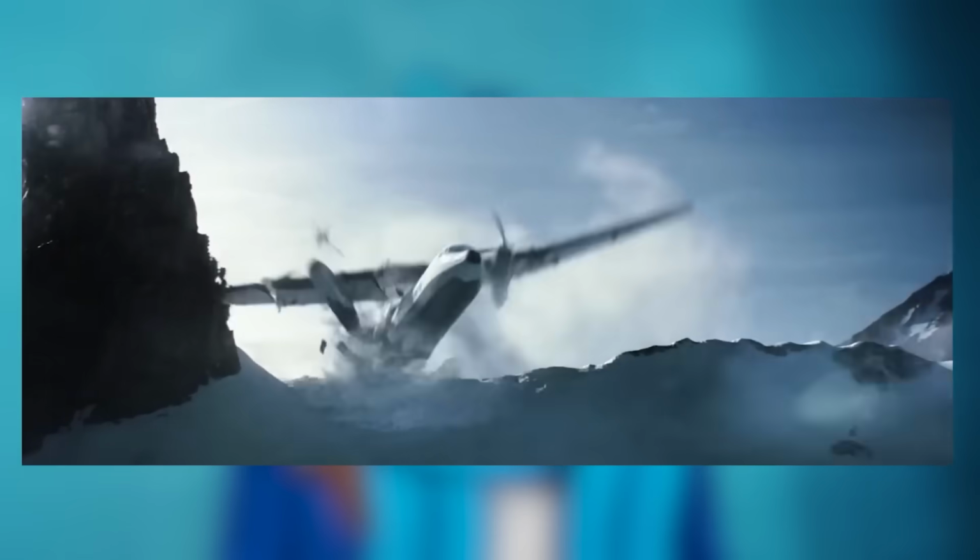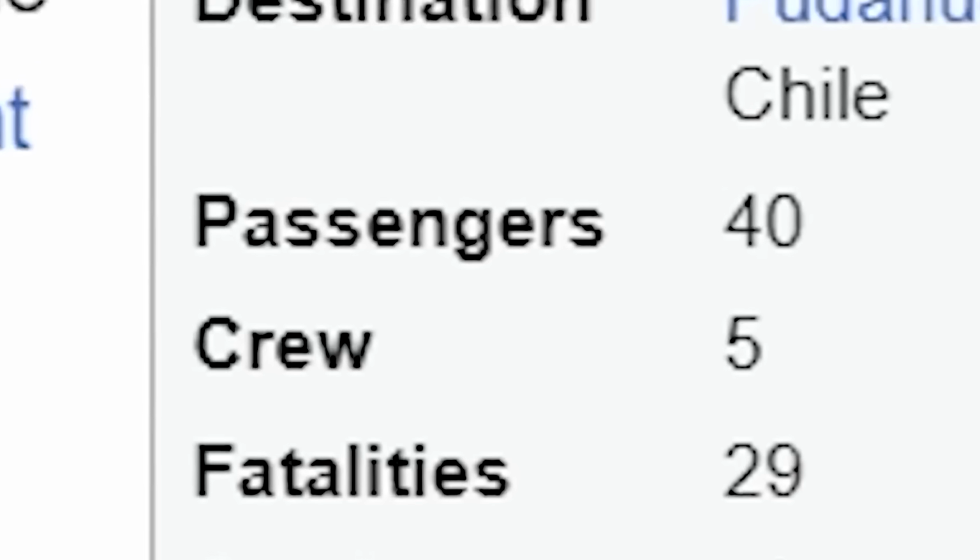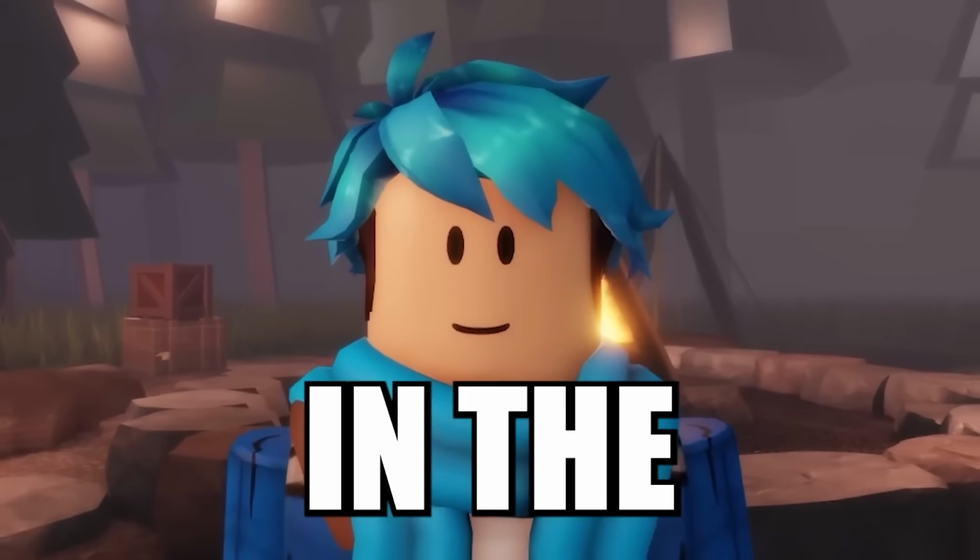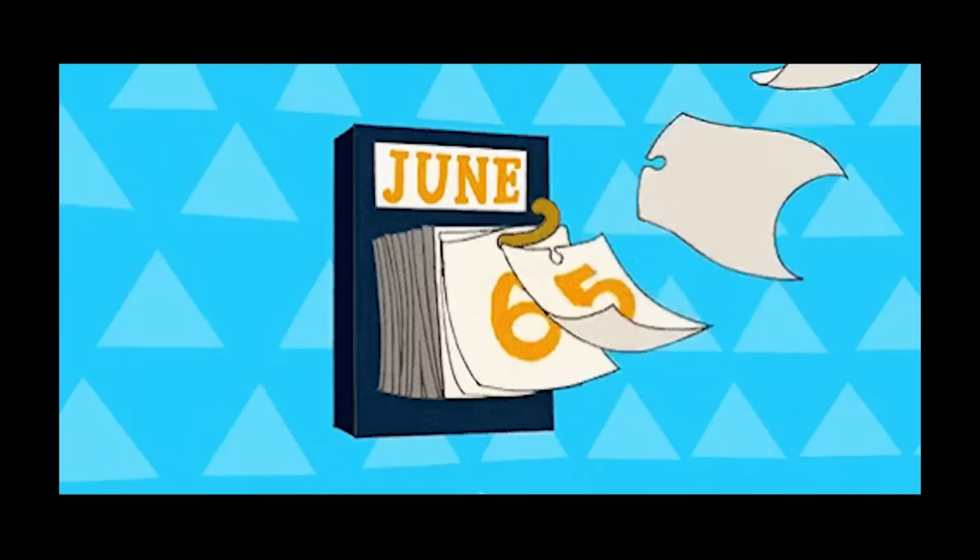The flight was carrying 45 passengers and crew, including 19 members from a rugby team, along with their families, supporters, and friends. And so 3 crew members and 9 passengers died immediately upon the crash, and several more died soon after due to the frigid temperatures and the severity of their injuries. So yeah, out of 45 people, there were only 16 survivors. And again, they had to survive in the middle of nowhere with no food for 72 days.